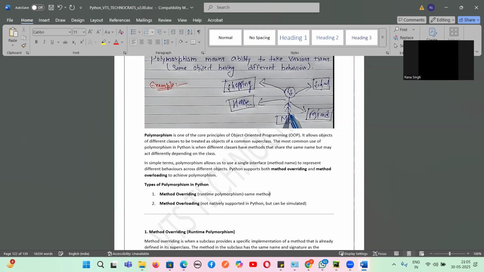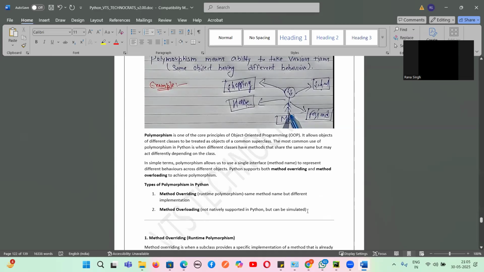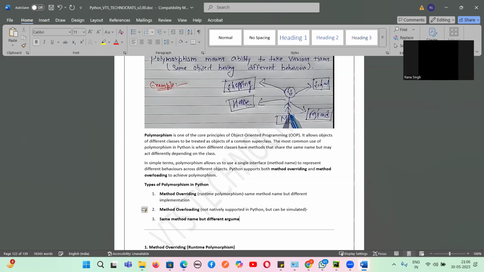Simple. And method overloading is called what? The same method name but different arguments. So this is the difference between method overloading and method overriding.